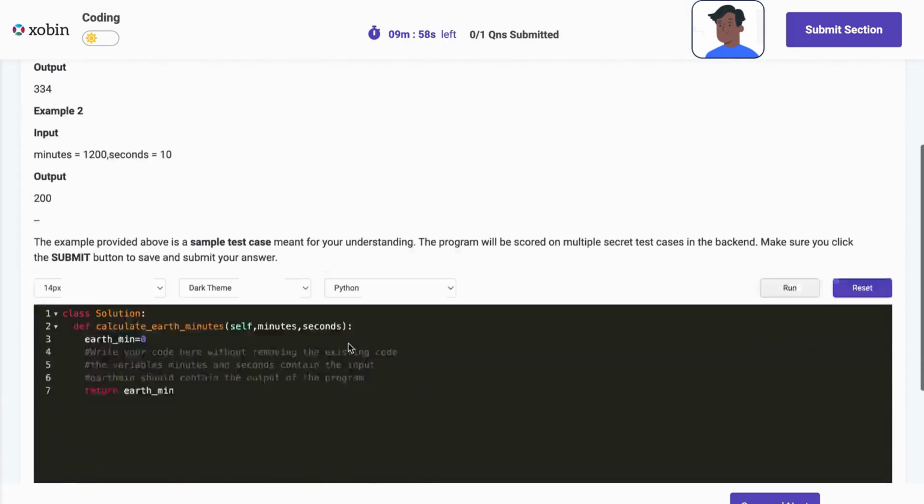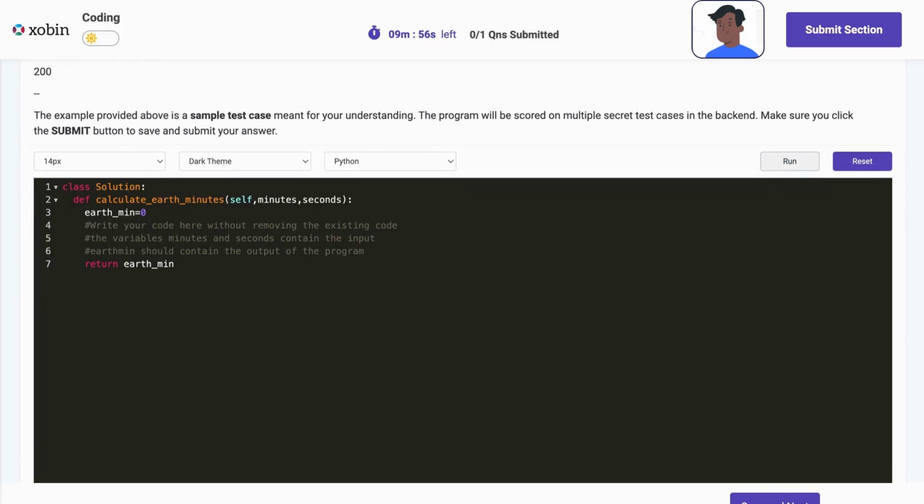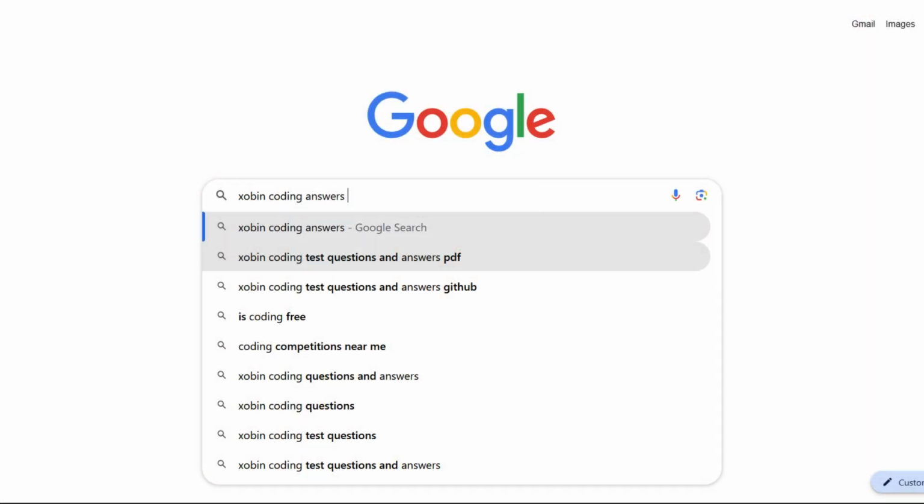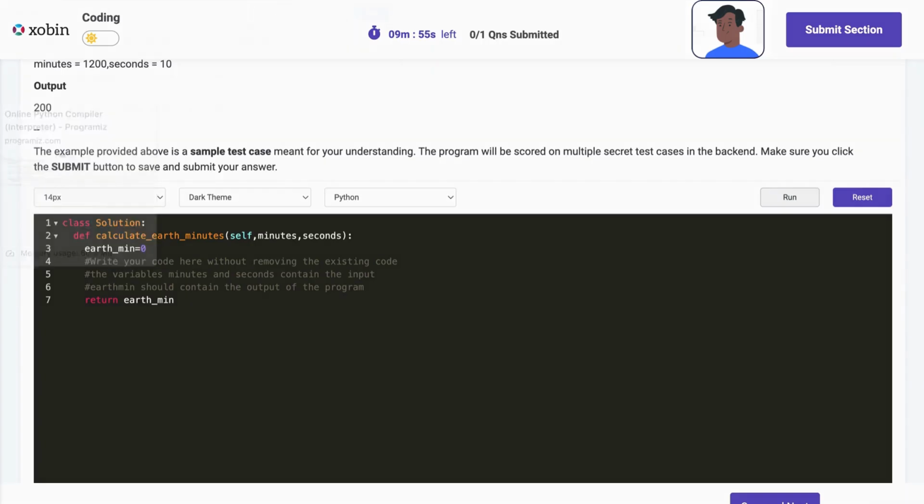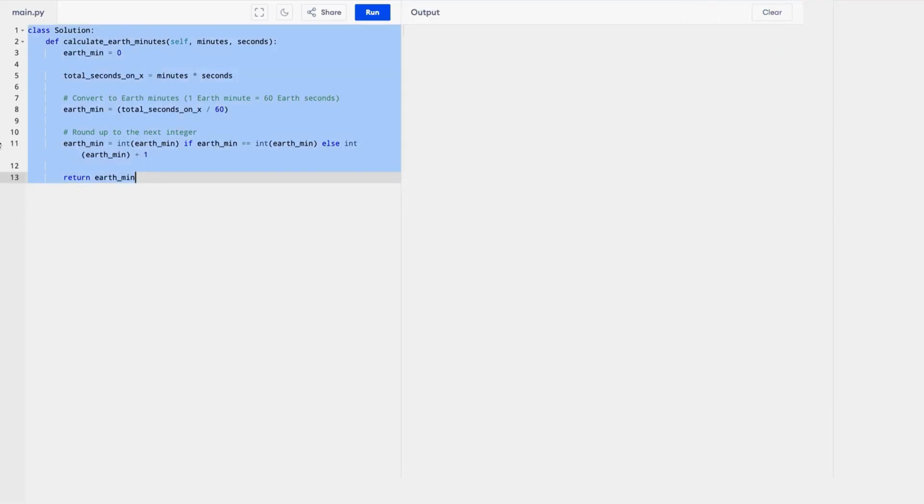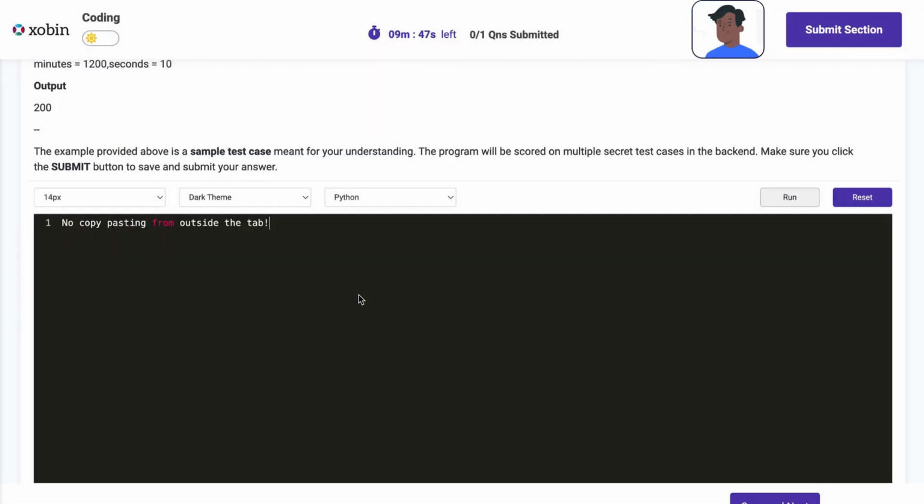In this scenario, the candidate tries to switch the tabs and go on to another tab, leaving the assessment tab. This act gets an off-tab activity warning, which indicates to the candidate that if this act is continued, the assessment will be automatically submitted and the candidate will be disqualified. After that, the candidate tries to copy-paste the answer from their device to answer the question, but with our copy-paste prevention feature, this tactic of the candidate goes to waste.